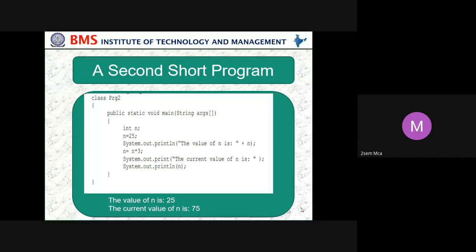Here we are declaring a variable n, which is of integer data type, and the value we are assigning for n is 25. Then we are just printing that n.